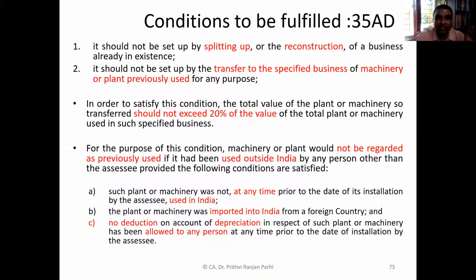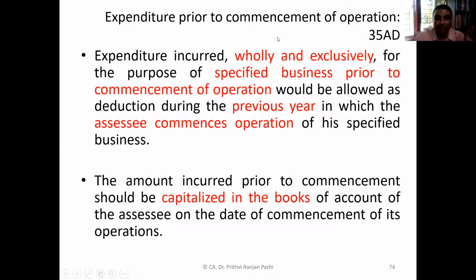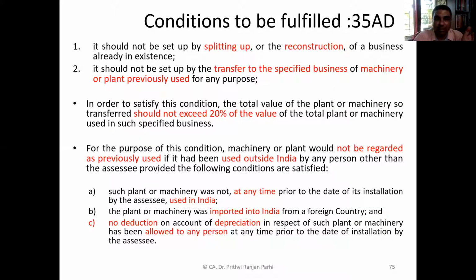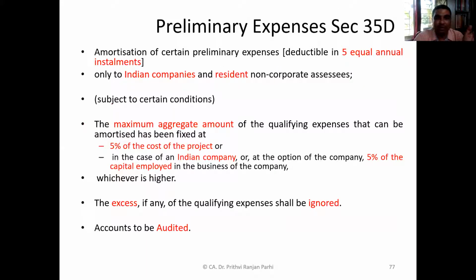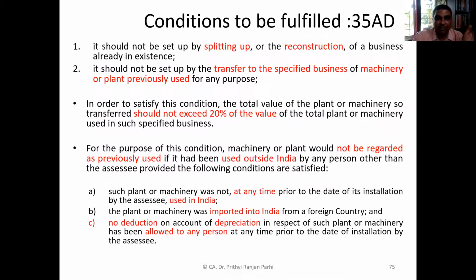There are certain conditions, and one more thing: expenditure prior to commencement of operations shall also be allowed. But it will be allowed if it is wholly and exclusively incurred for the specified business. In the year when the business commences, in this year it will be allowed. I'll be explaining these concepts again. Today time may not permit right now, but we'll catch up with this concept shortly.